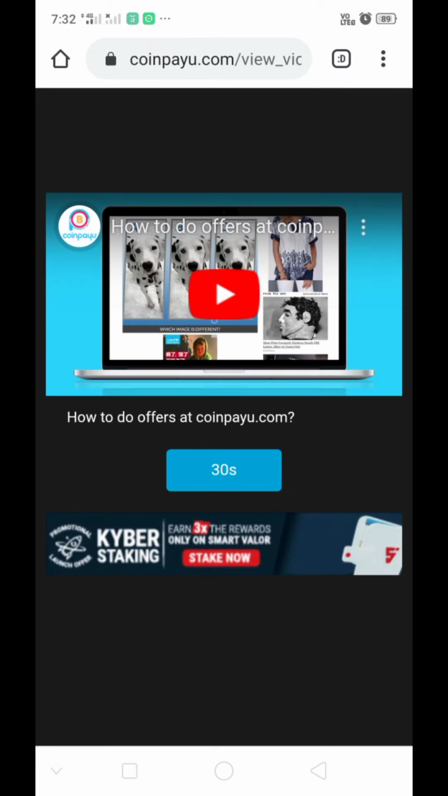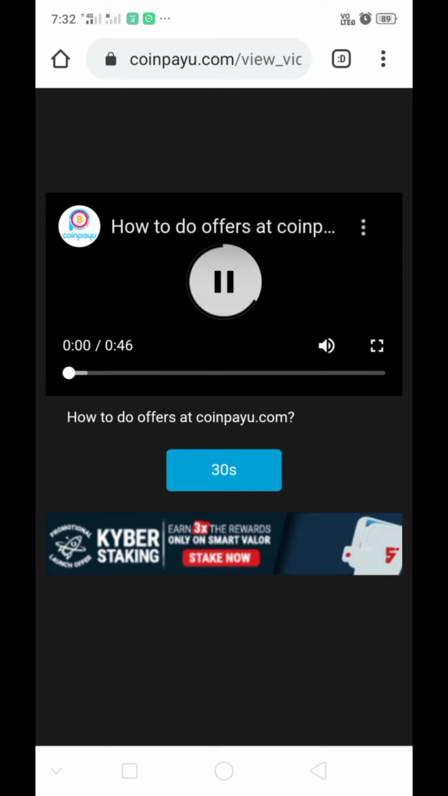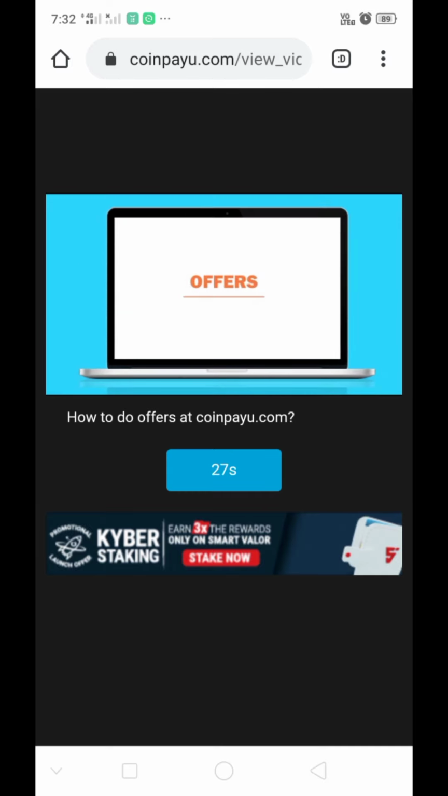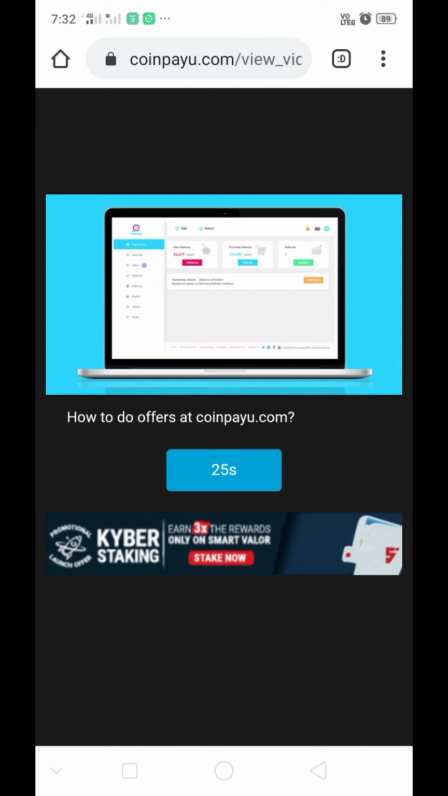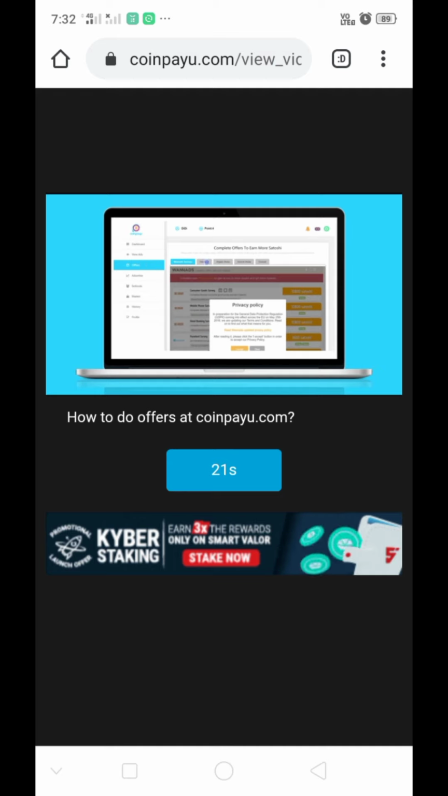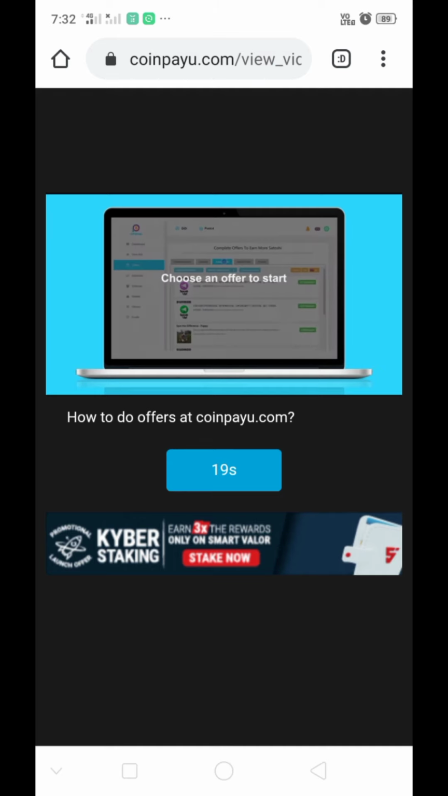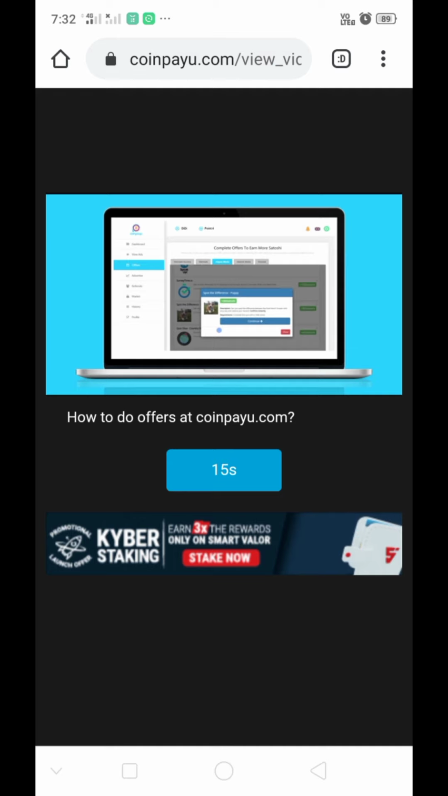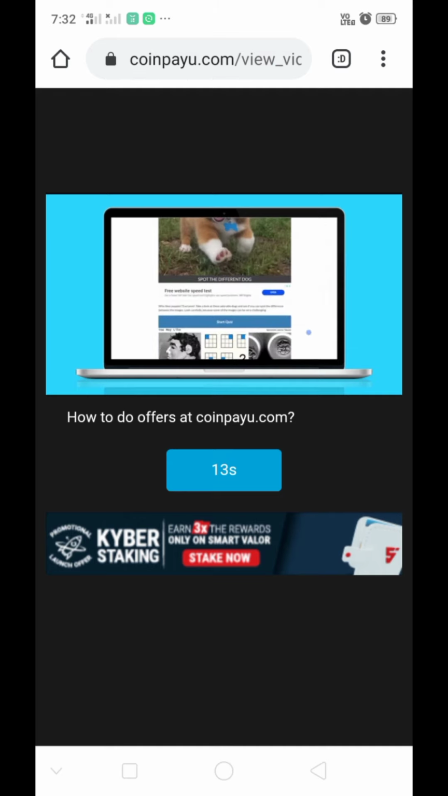Wait 30 seconds. Your Satoshis will be added to your balance. After you reach 10,000 Satoshi, you can take withdrawal. It's very easy, guys. Don't miss this site.